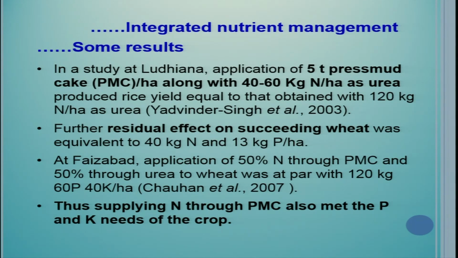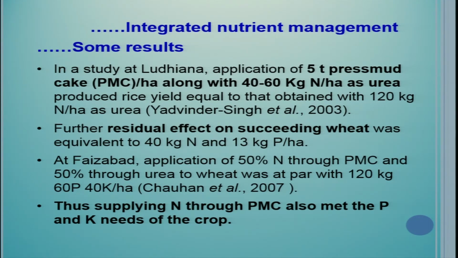In a study at Ludhiana, application of 5 tons press mud cake, PMC, per hectare, along with 40 to 60 kg nitrogen per hectare as urea, produced rice yield which was equal to that obtained with 120 kg nitrogen per hectare as urea. Therefore, this research suggests that press mud can be effectively used as a source of nutrient. Further, the residual effect on succeeding wheat was equivalent to 40 kg nitrogen and 30 kg phosphorus per hectare.